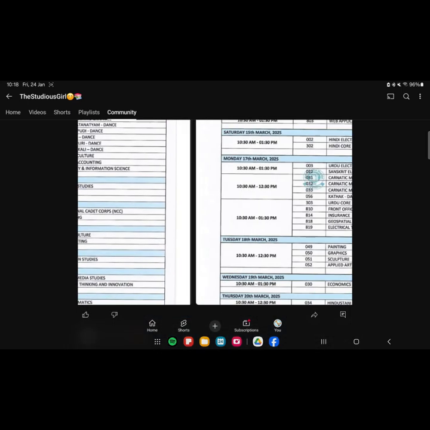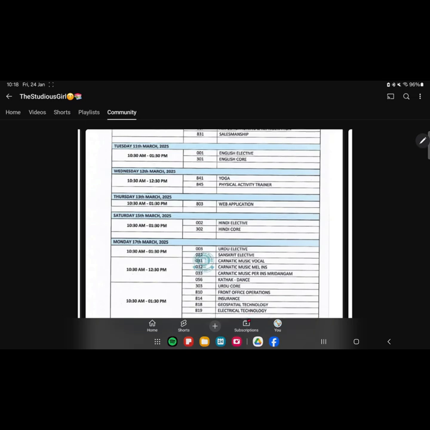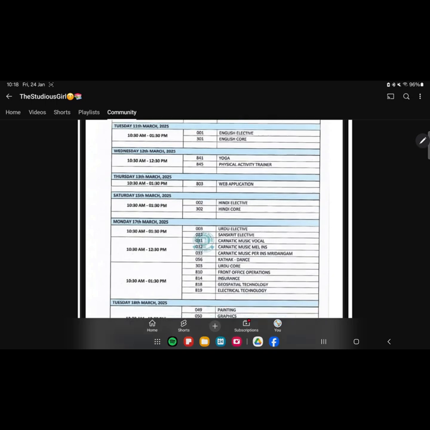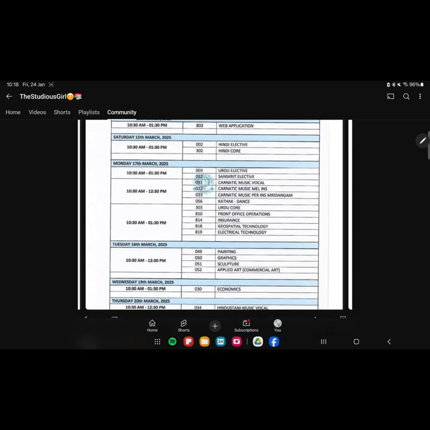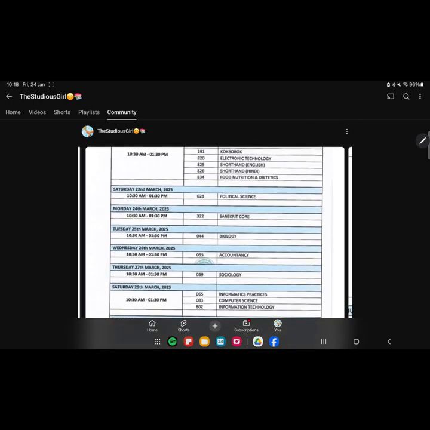on 15th Feb, entrepreneurship. There you move ahead with English on 11th March, English elective and English core, both examinations on Tuesday 11th March. And then you move ahead with Saturday 15th March, Hindi elective and Hindi core. A few of the students must be having this too. And then you move ahead with 19th March, economics, 10:30 to 1:30 p.m. This is another of your exams.